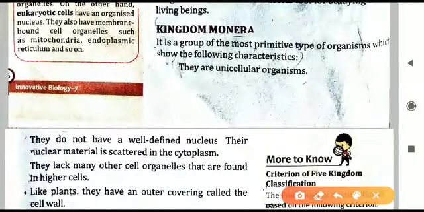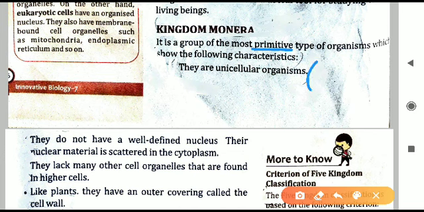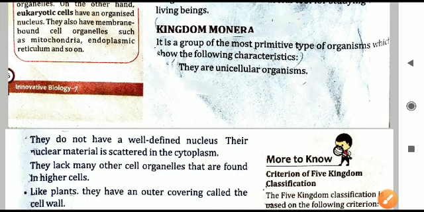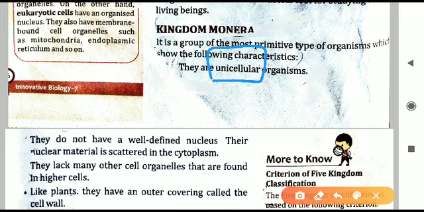Kingdom Monera has the most primitive, that is the oldest, most ancient organisms. What are those organisms? All the organisms present in Monera are unicellular. Organisms can have a single cell or many cells, and that is how we can classify different living things. Some are unicellular, some are multicellular.